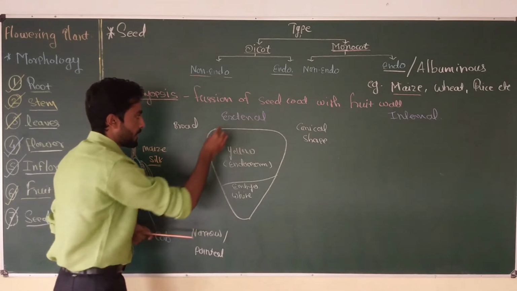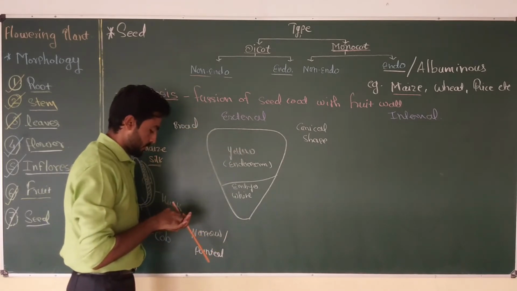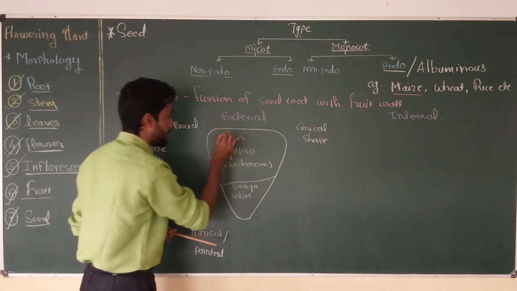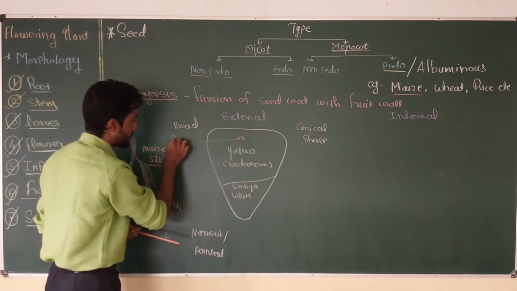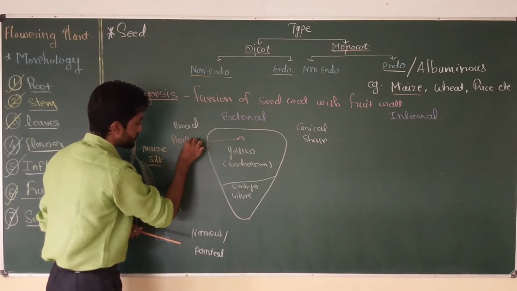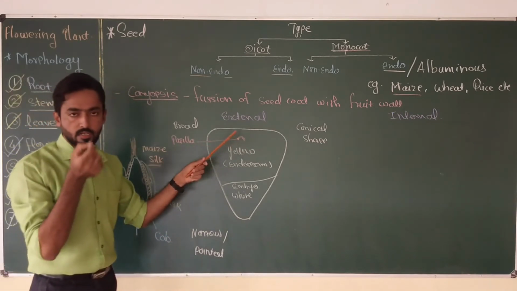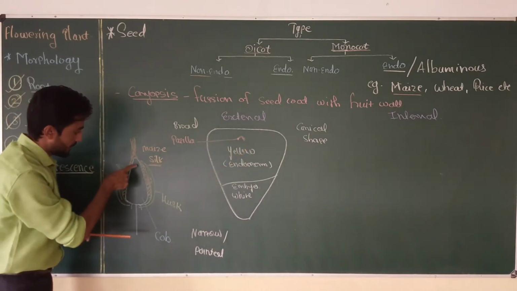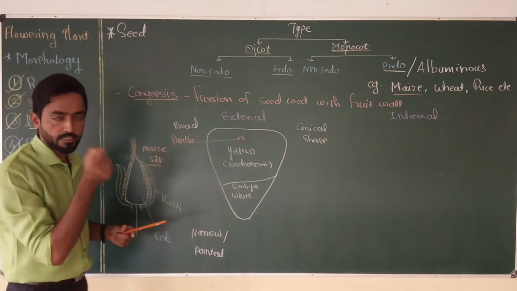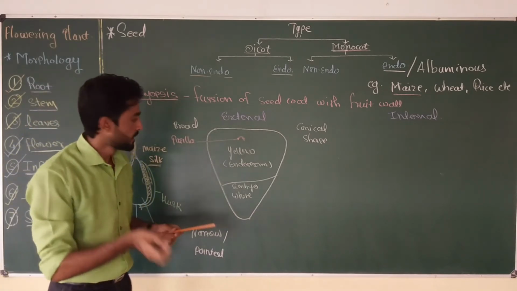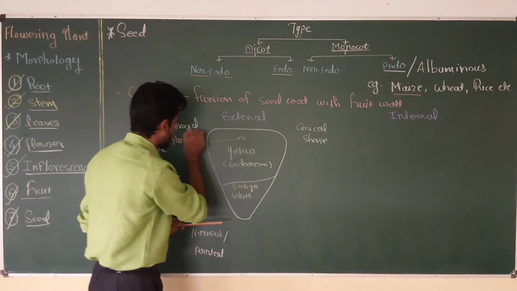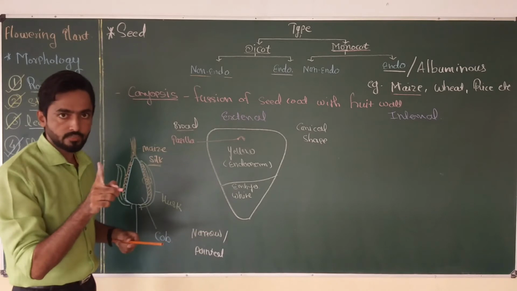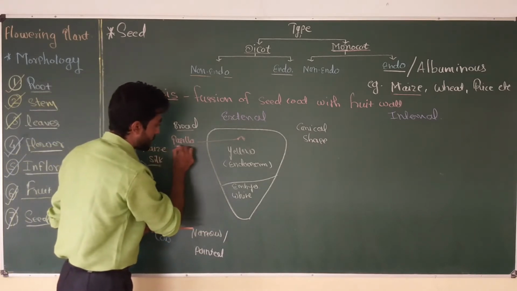Now at the broad end you can see a mark here. This scar represents the papillae. Papillae is nothing but the remnant of the style. As I told earlier, each seed is attached with a thin hair-like structure, that is the style, and that style is attached towards the broad end, and the point at which the style is attached to every seed is nothing but the papillae.